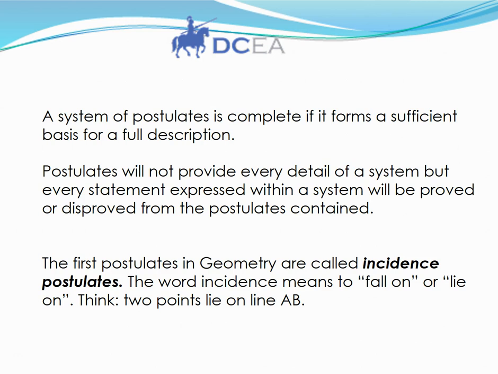The system of postulates is complete if it forms a sufficient basis for a full description. Postulates will not provide every detail of a system, but every statement expressed within a system will be proved or disproved from the postulates contained. The first postulates in geometry are called incidence postulates. The word incidence means to fall on or lie on. Think about the definition that we already learned about concurrent lines. 2 points lie on line AB.